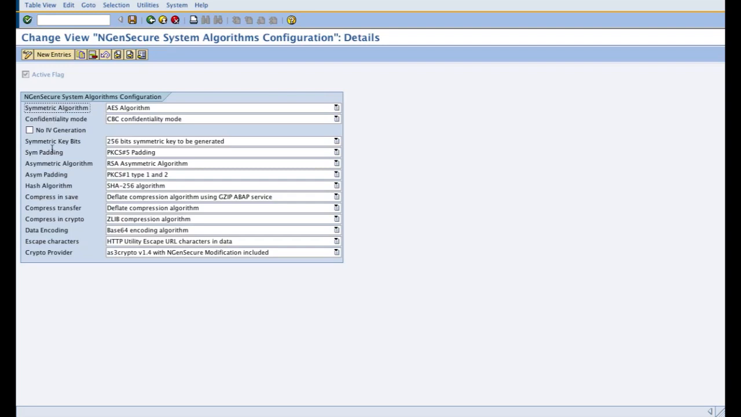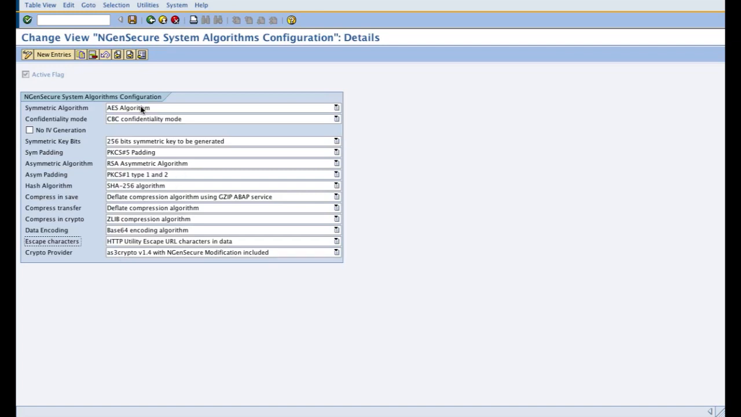Now under symmetric crypto system configuration, you have the first 5 settings over here, and then the asymmetric crypto system settings are there. The next comes the user password protection algorithm, and then the other algorithms which are used internally by the product for data compression and data encoding, and finally the service provider of the cryptographic algorithms.